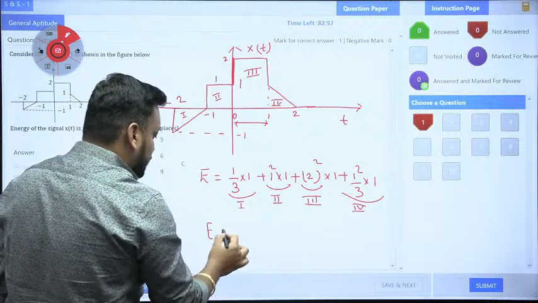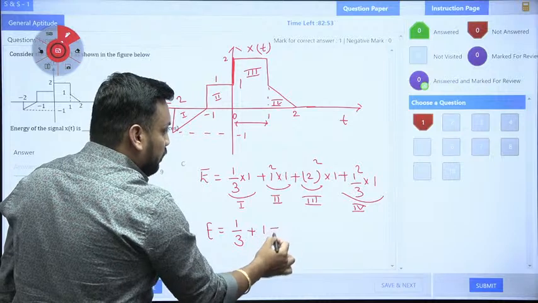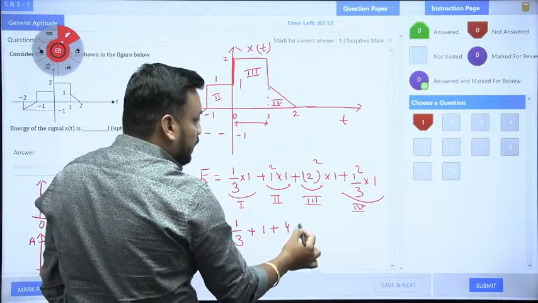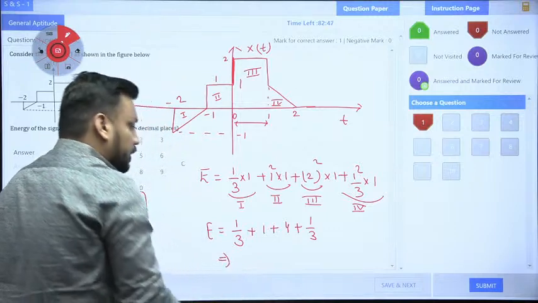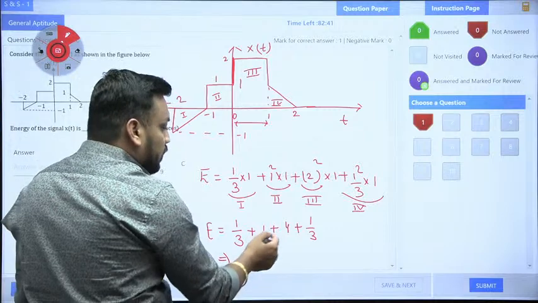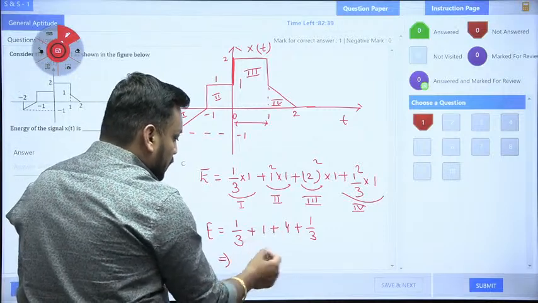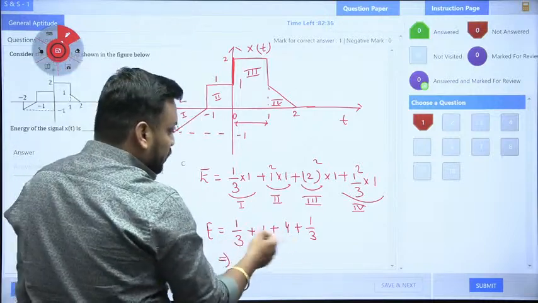Now for the final energy, we just need to add it. So it will be 1 by 3 plus 1 square into 1, which is 1, plus 2 whole square, 4, and plus, here, guys, 1 by 3. I hope this is fine. Now tell me what is the final answer. When you add this, what do you get, guys? 4 plus 1 is 5. And 1 by 3 plus 1 by 3 gives 2 by 3.